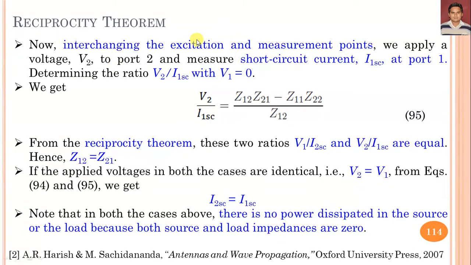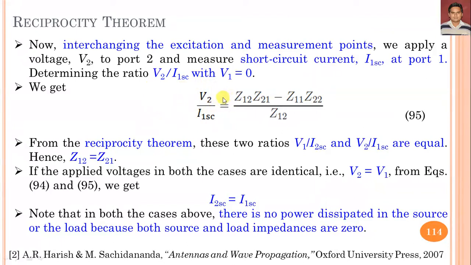Now, interchanging the excitation and measurement points, we apply a voltage V2 to port 2 and measure the short circuited current I1SC at port 1, determining the ratio of V2 upon I1SC with V1 equal to 0.